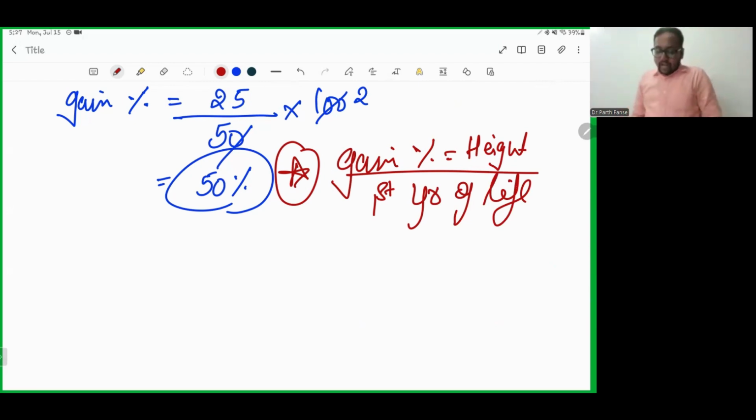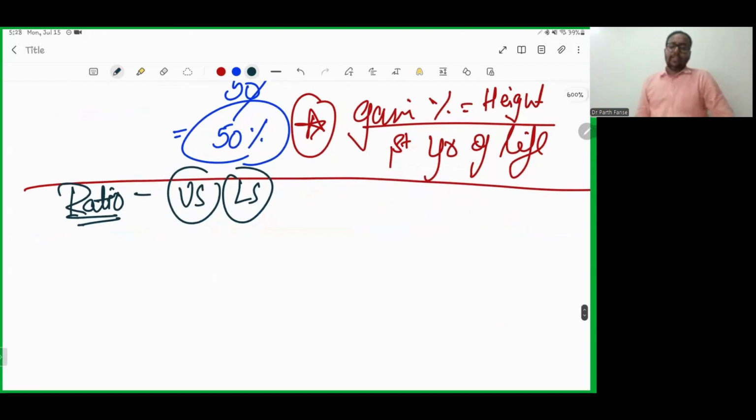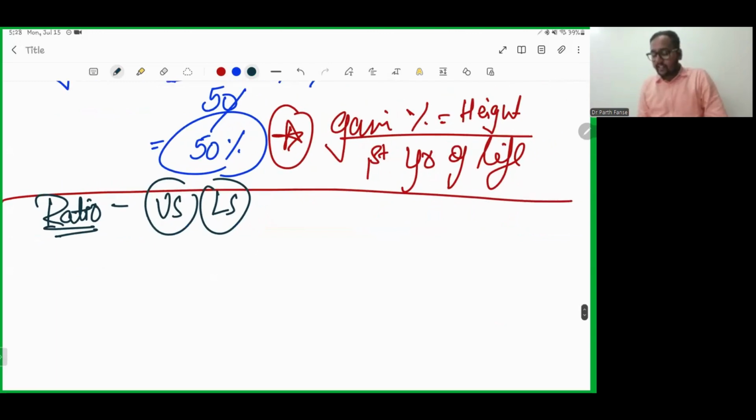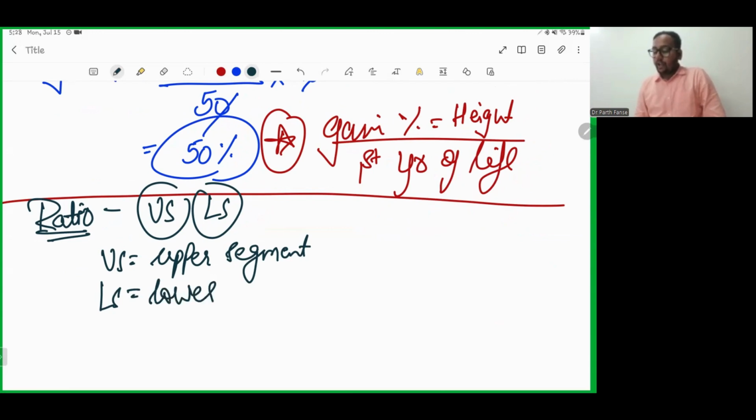Okay. So now we are going to talk about ratios. We are going to talk about certain ratios of US and LS. You may have a question, what is US and LS? US is nothing but upper segment, and LS is nothing but lower segment. There are 4 or 5 ratio values that you need to remember.